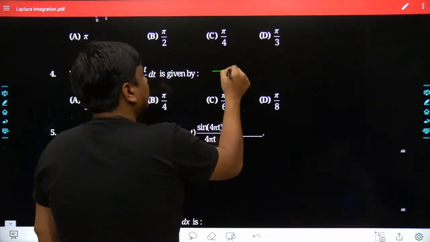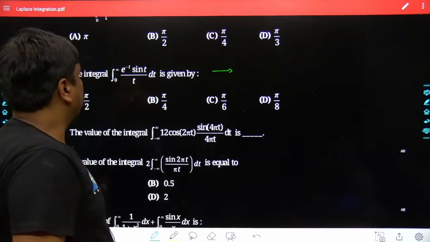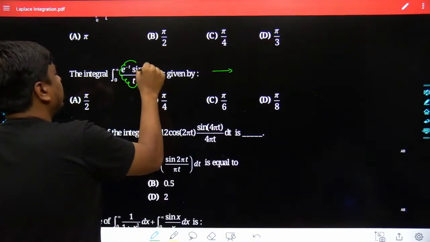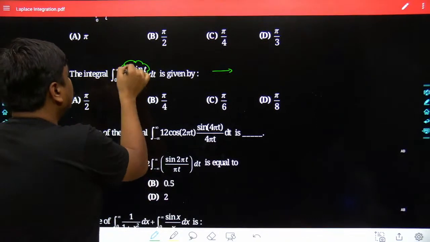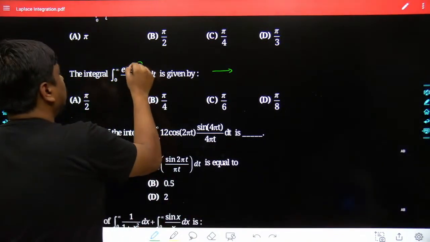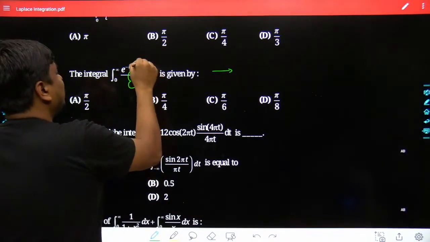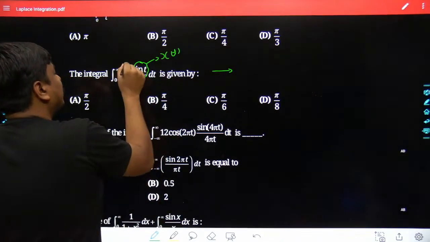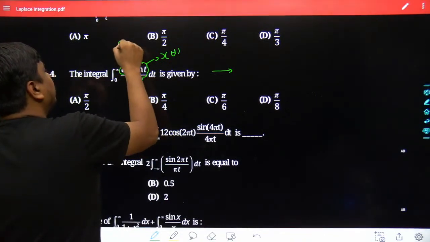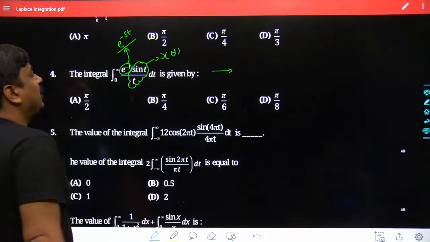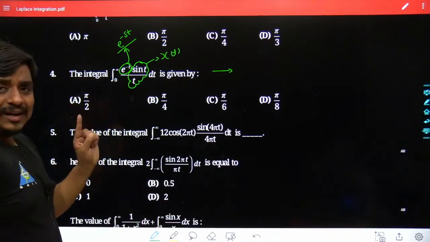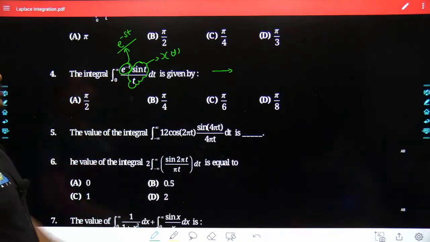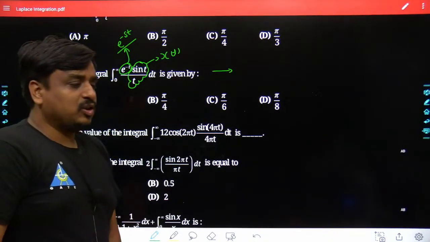Again, the same fundamental has to be followed, which we have been following so far. First, focus on the x of t. I would take sin t divided by t as x of t, and obviously e to the power of minus t can be compared with e to the power of minus st. From there at least I got to know that in place of st there had been the presence of t itself, that means the worth of s has been 1.